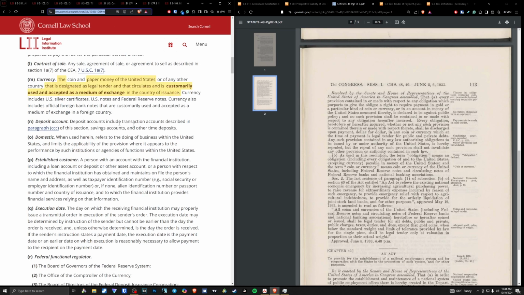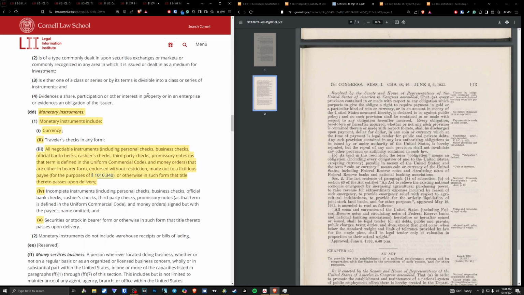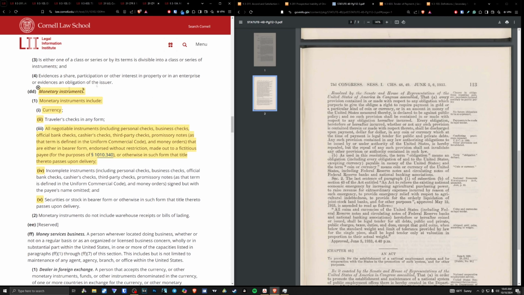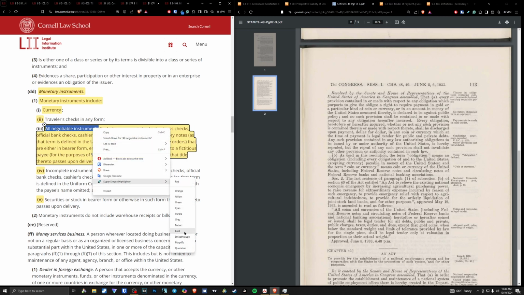So with that being said, let's move to monetary instruments, because this is another key that I want to touch on here as well. This is also 31 CFR section 1010.100, subsection DD here. Monetary instruments. Monetary instruments include currency, traveler's checks in any form. All negotiable instruments. All negotiable instruments, okay?